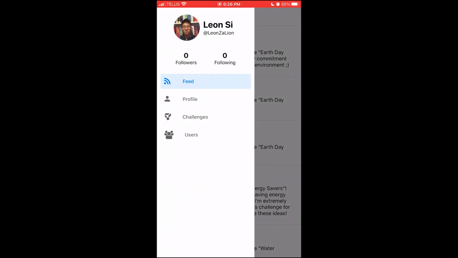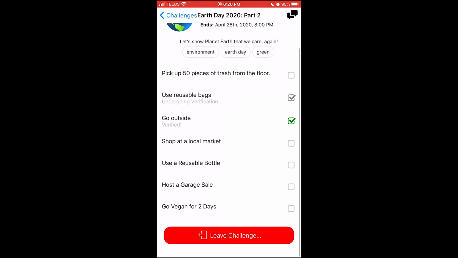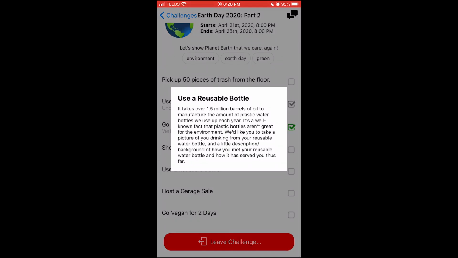Each challenge on Défine consists of tasks that help out the community and or the environment. Users check off these tasks by submitting proof of their completion, which can be an image or a video. This proof is sent to the judges, who then review the submissions and decide whether to accept or reject them.